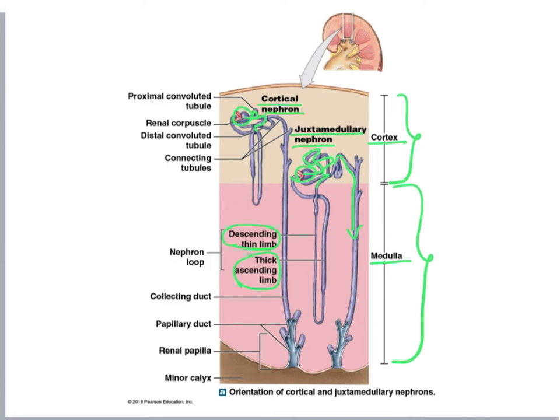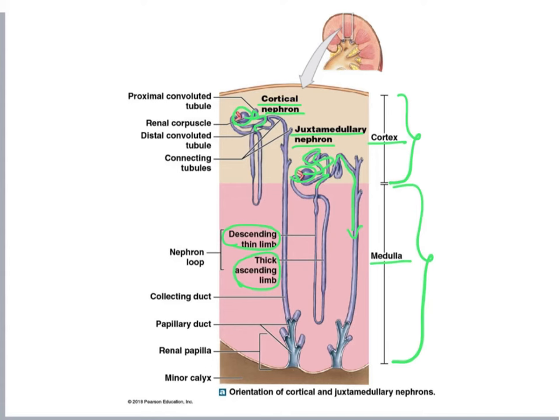Now, all that's filtered out of our blood goes into the capsular space, right? And then this fluid, this filtrate, is transported along the nephron tubules. And when it is transported along the nephron tubules, it gets modified because reabsorption or secretion happens along these tubules all the way until the collecting duct.